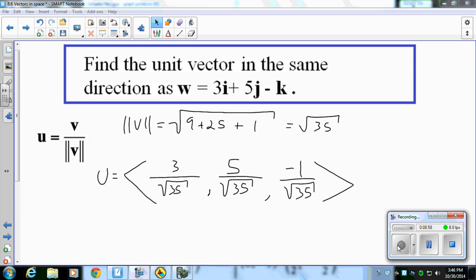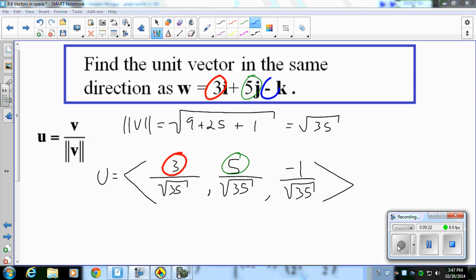So this is what I came up with. I found the magnitude, finding the squares of each of my parameters, finding the sum and taking the square root. I didn't worry about rationalizing our denominator here, just for the sake of time. And just notice that our 3 drops down to here, our 5 drops down to here, and our -1 drops down to there.